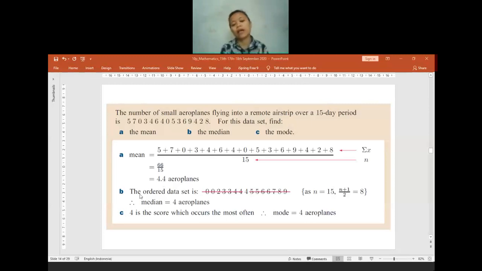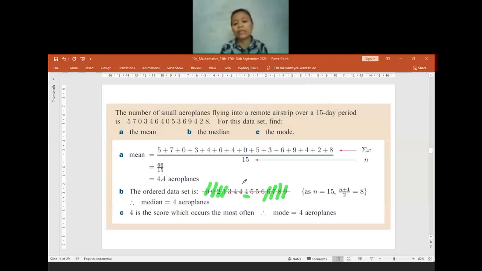Then for the median, usually we arrange all the numbers from the smallest to the highest. Since there are 15 data, we do 15 plus 1 divided by 2. We get 8, so we have to find the 8th data. This is the 8th data. Or if you don't want to use the formula, you can cross off one by one from the left side and the right side until you find the middle number. The middle number we call the median.